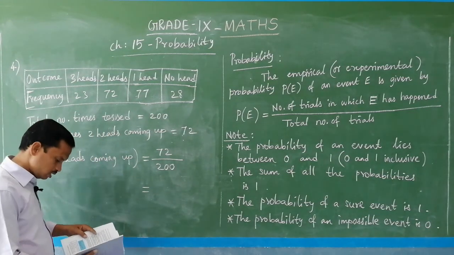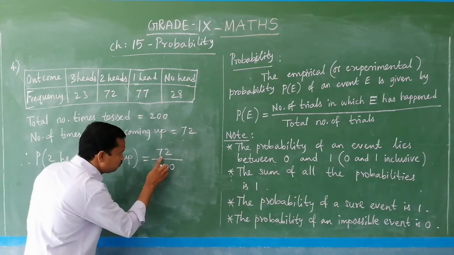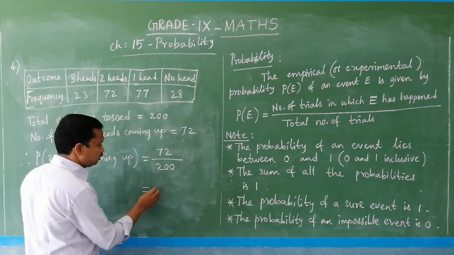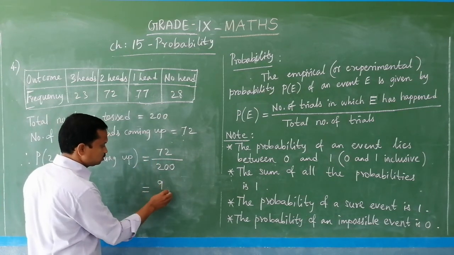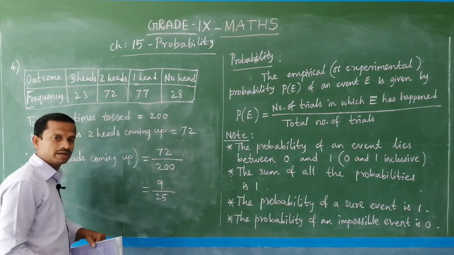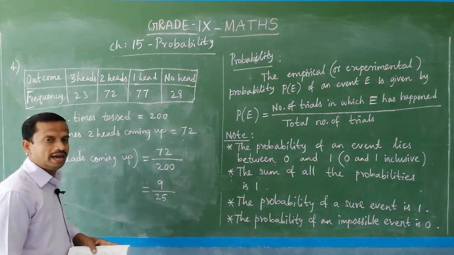And if you simplify, if you cancel by 8 table, you have 8 9s are 72, and 8 25s are 200. Am I right? So, this is the final answer.